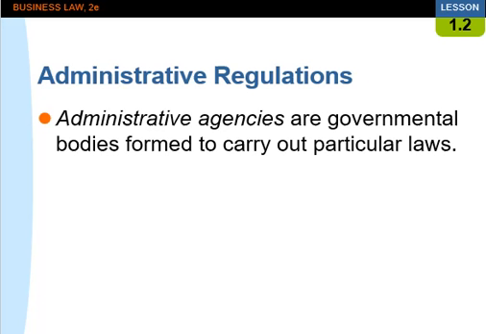Legislatures sometimes give administrative agencies legislative powers and limited judicial powers. Legislative power means the agency is authorized to create administrative laws, also called rules and regulations. For example, the Federal Social Security Administration might set rules for determining when a student is a dependent of a widow or widower and qualified to receive Social Security payments.